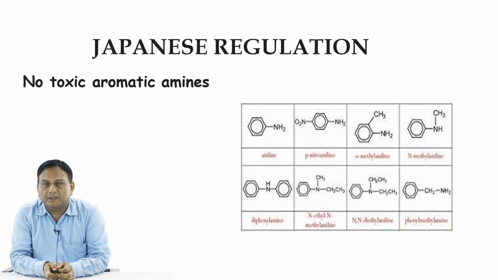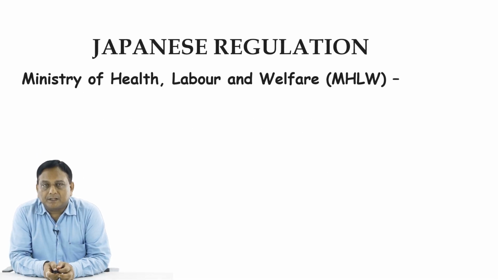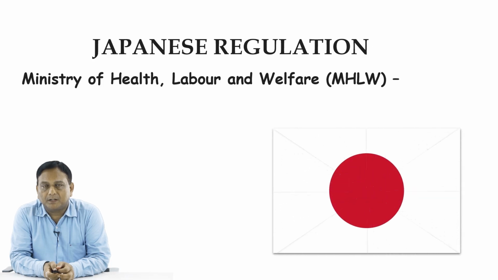So these are the different structures of the amines which have been shown here under Japanese regulations. The Japanese regulations also talk about the Ministry of Health, Labor and Welfare. It is controlled by that particular ministry, the MHLW in Japan.